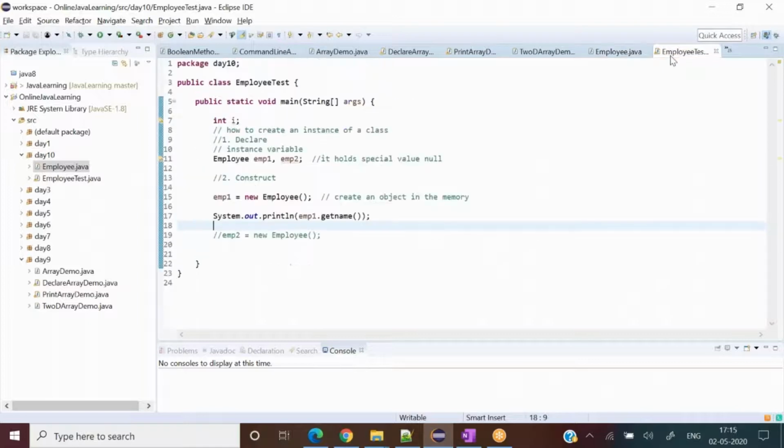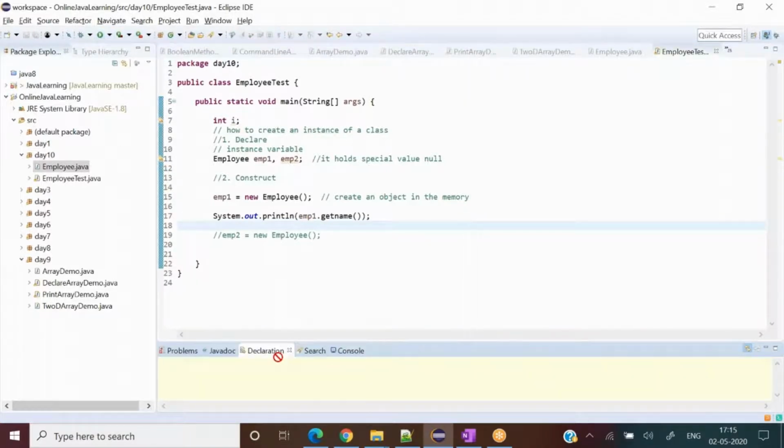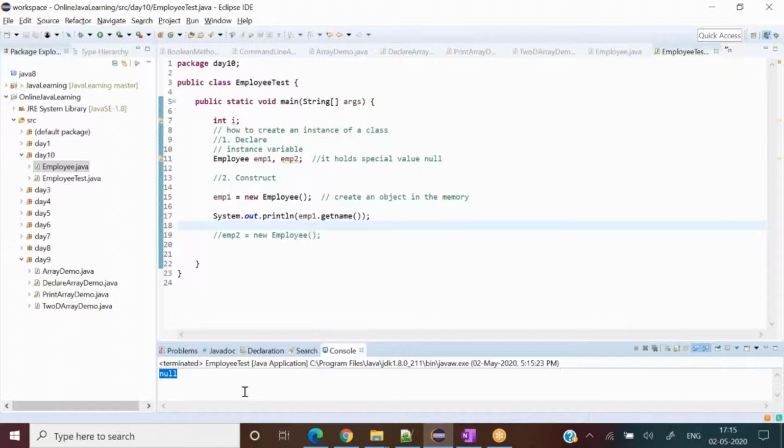So if I write employee.getName, it is supposed to give me the null value. Can you see the null value here in the console?